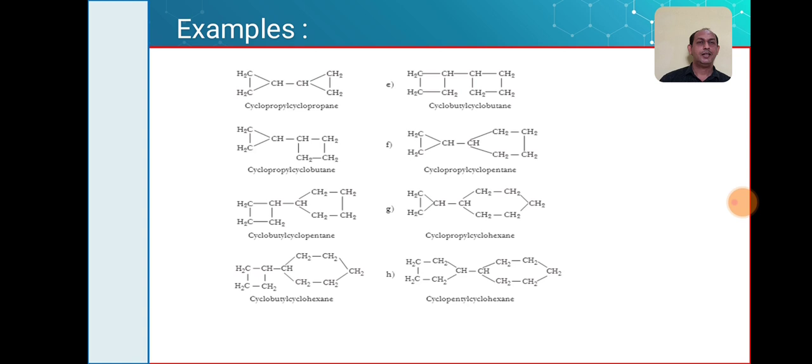So what is the template you have to remember? Just like in the case of alkanes, we remember the 'a' and 'e' endings. In this case, we have to remember cycloalkyl cycloalkanes, right? In that way. So this is how we can give the nomenclature for bicyclic compounds where the two rings are joined by means of a single bond.